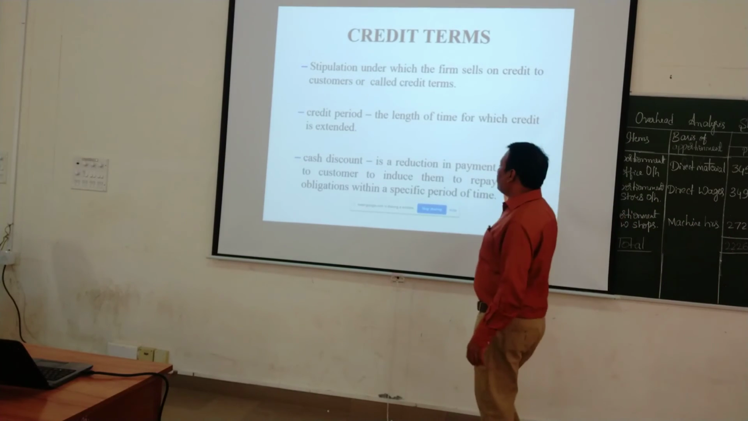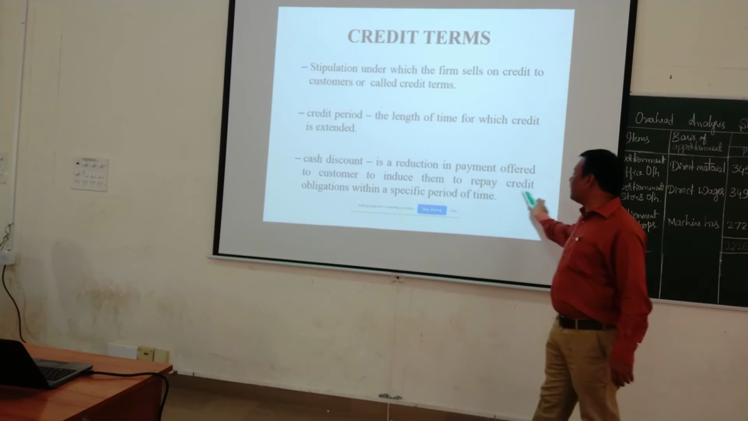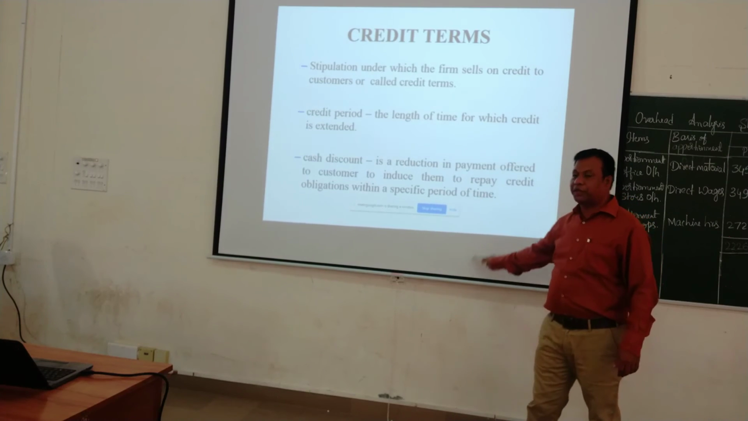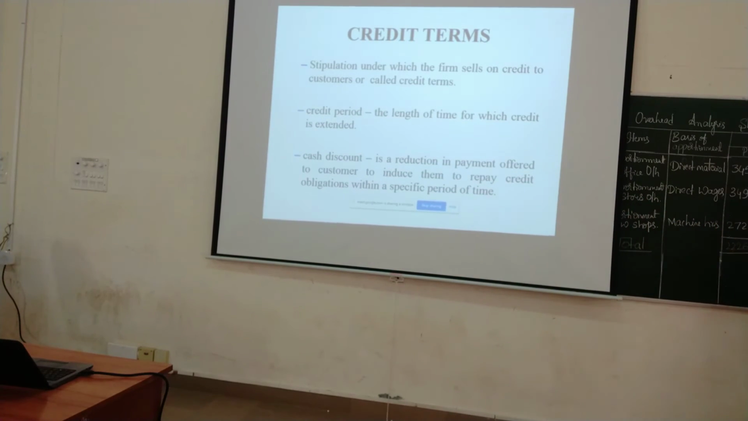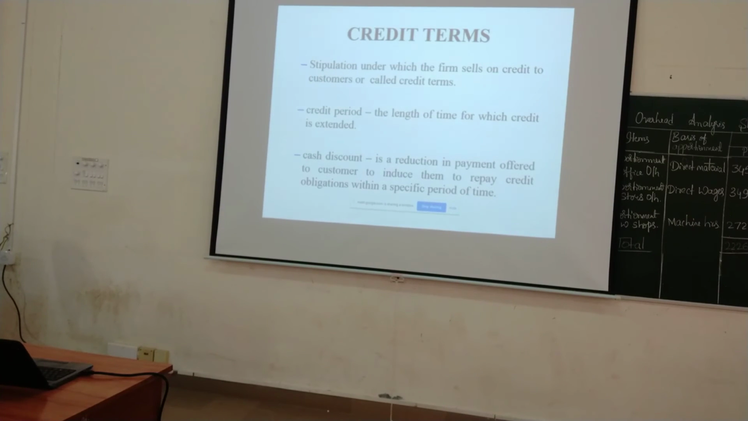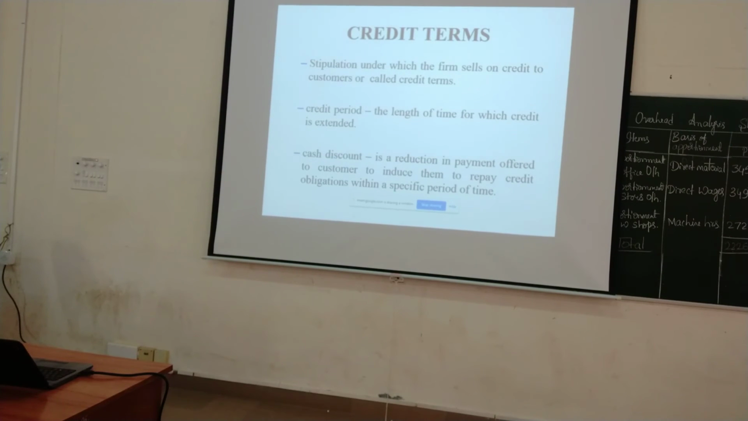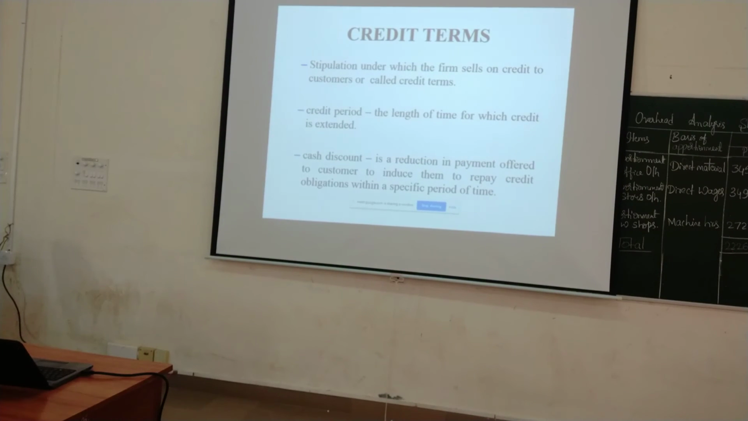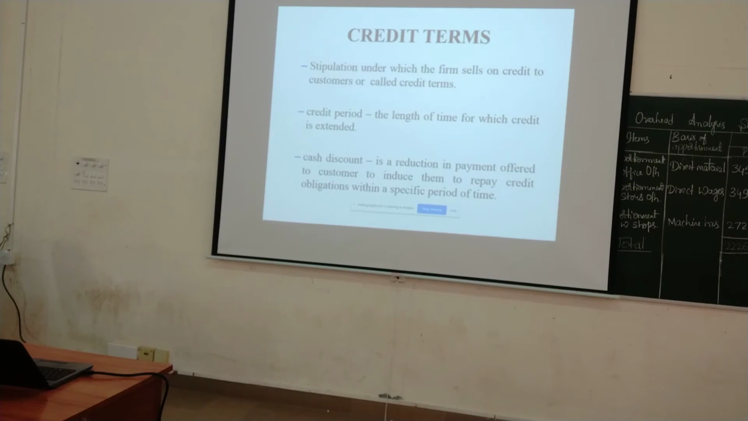Cash discount is a reduction in the payment offered to customers to induce them to repay their credit obligation within a specified period of time. It means I am going to extend a 2% credit. 2 by 10 stands for: if you make the payment within 10 days, you are eligible to get a 2% discount. Or else, if you don't want to take the discount, you can use the amount for 30 days. Now the customer has to recalculate which is better for him: whether he should pay within 10 days or use the amount for 30 days.